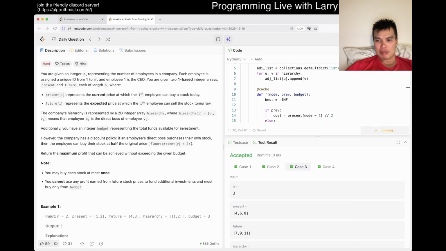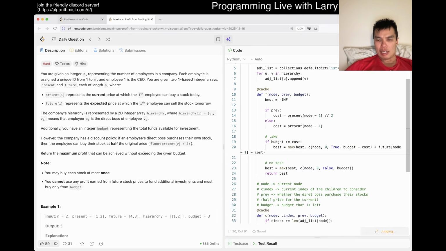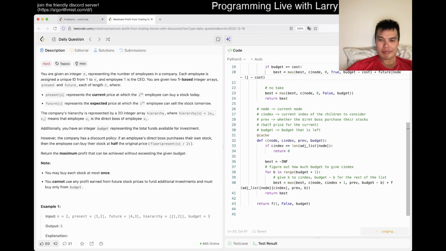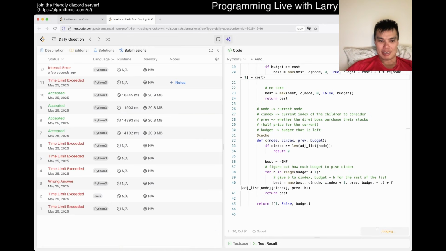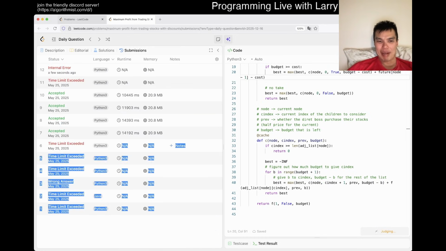Hopefully it doesn't give a time limit situation. I mean, it should be okay, but LeetCode being LeetCode, with the top-down thing, sometimes it's just messed up. On LeetCode, last time I had a lot of time limits. When I see this from my past, it usually means it's LeetCode's fault, maybe.